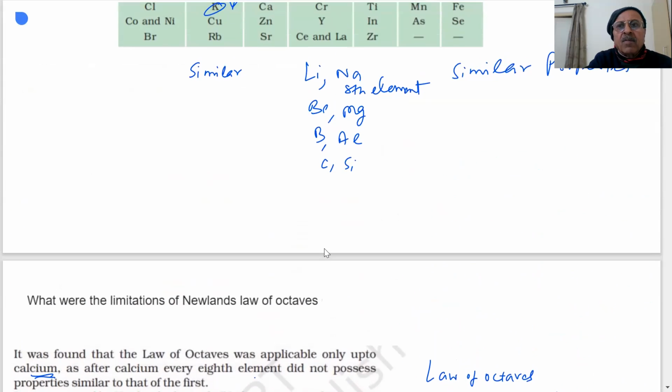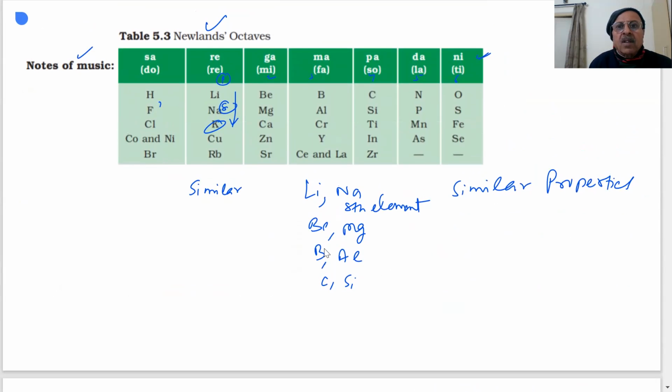They are put in the same slot. Look at carbon, nitrogen, oxygen, sulfur, and here also the properties are different. Iron does not have similar properties. Here he has put fluorine, chlorine, and cobalt and nickel, which do not have the same properties. They have very different properties as compared to fluorine, chlorine, and bromine.